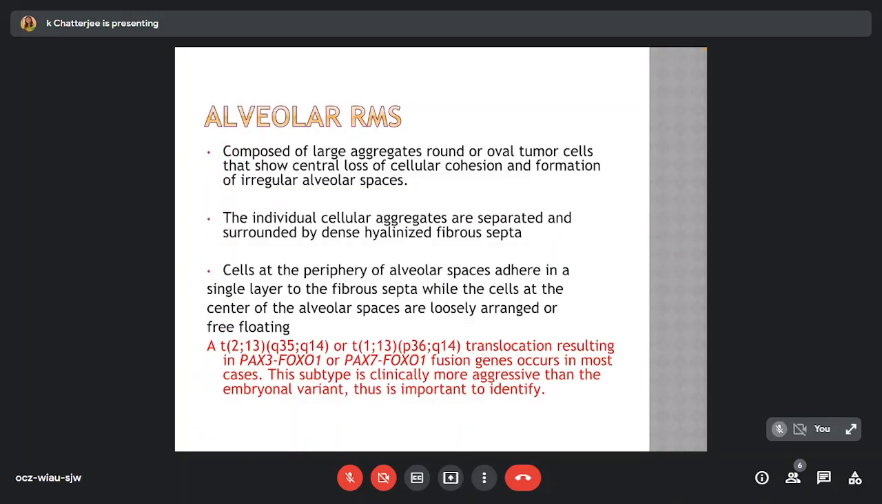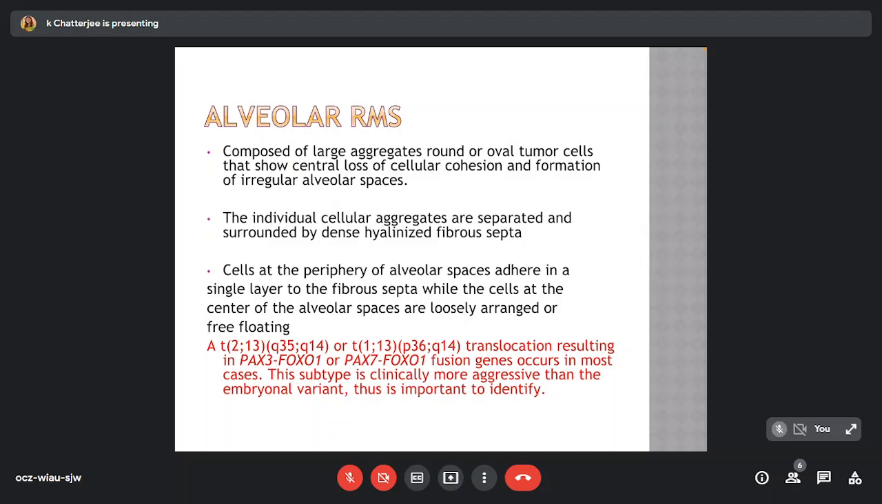Alveolar rhabdomyosarcoma is composed of large aggregates of round or oval tumor cells that show central loss of cellular cohesion and formation of irregular alveolar spaces. The individual cellular aggregates are separated and surrounded by dense hyalinized fibrous septa. Cells at the periphery of the alveolar spaces adhere in a single layer to the fibrous septa, while the cells at the center of the alveolar spaces are loosely arranged or are free-floating.